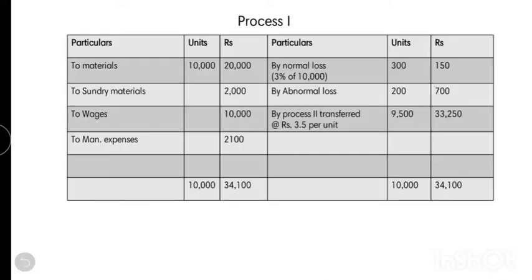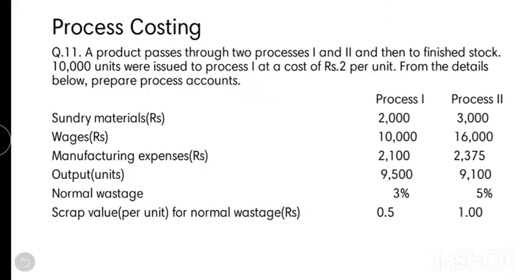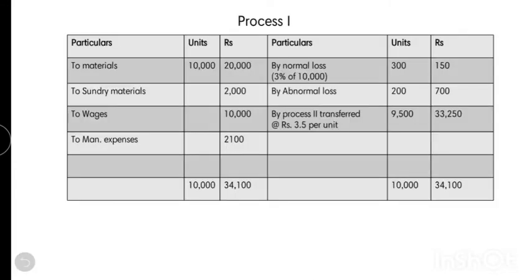In the process 1 account, the first step is writing down the introduced units, that is 10,000. It is given in the question that 10,000 units were issued at a cost of ₹2 per unit. So it is 10,000 at ₹2, that is 20,000, and then the expenses are debited, that is sundry materials 2,000, wages 10,000, manufacturing expenses 2,100.